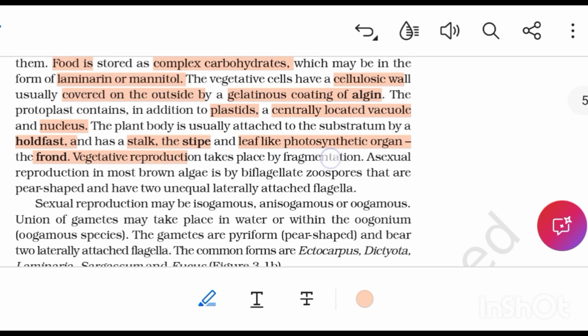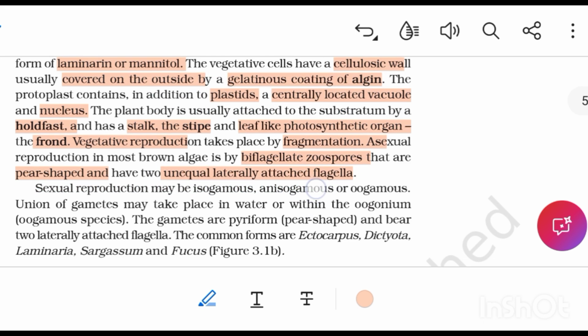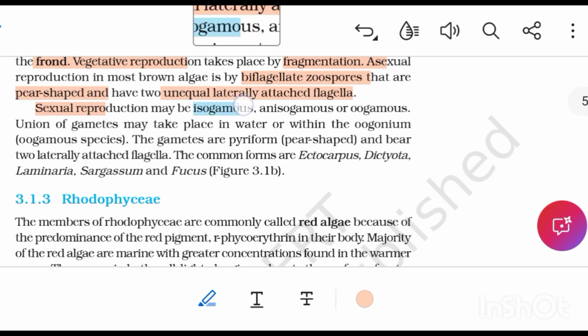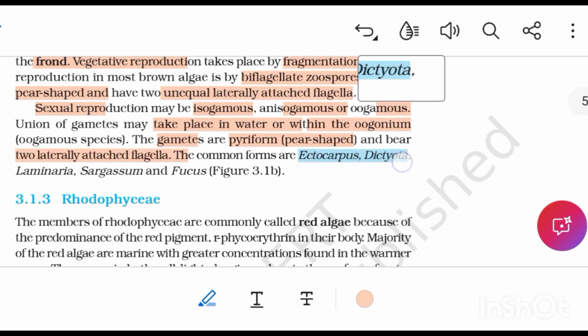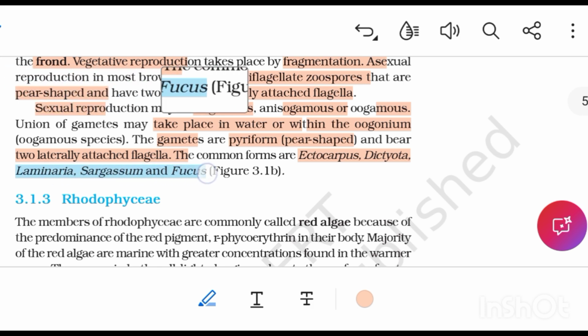Asexual reproduction in most brown algae is by biflagellated zoospores that are pear-shaped and have two unequal laterally attached flagella. Sexual reproduction may be isogamous, anisogamous, or oogamous. Union of gametes may take place in water or within the oogonium in oogamous species. The gametes are pyriform, that is pear-shaped, and bear two laterally attached flagella. The common forms of brown algae are Ectocarpus, Dictyota, Laminaria, Sargassum, and Fucus.